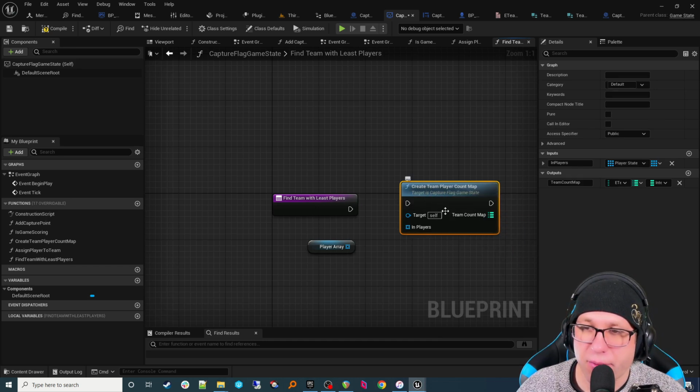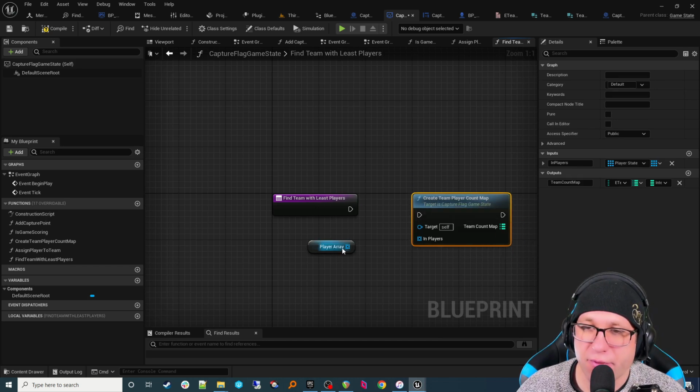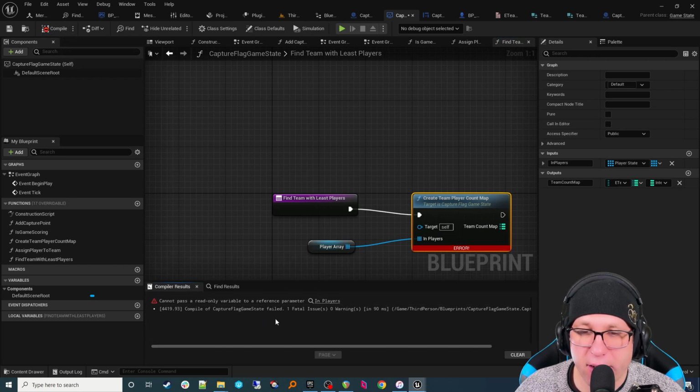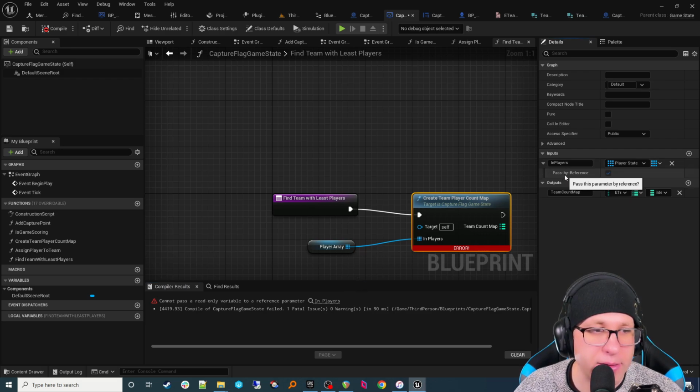Okay, so I want to create a team player count map, right? And so if I go into here just like this, I'll get an error. And it's saying it can't, it's a read-only variable to a reference. Basically, it's saying it can't do it. And normally, I was like, okay, well, I'll just make a copy, right? That's what you would do in C++ code. You would just say, well, that's fine, I'll pass a const reference, and if I need to modify anything in here or do anything to this, I would just make a copy. But it doesn't do that, and you can't change it here.